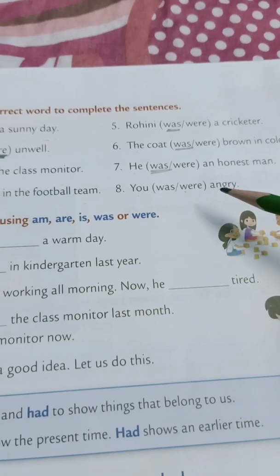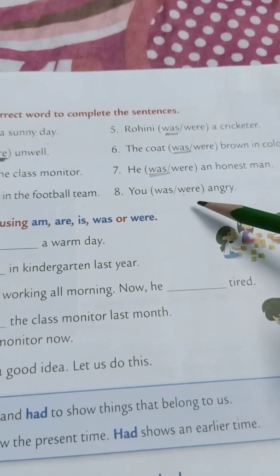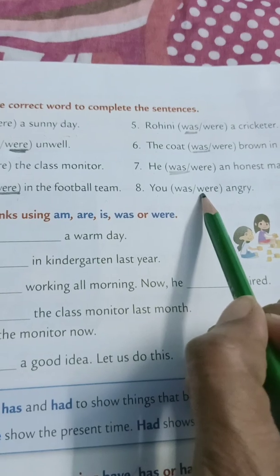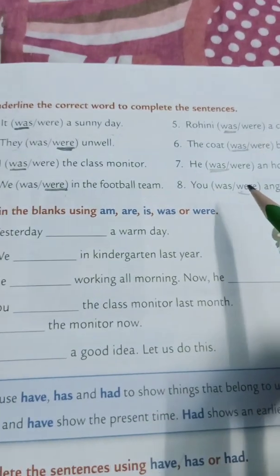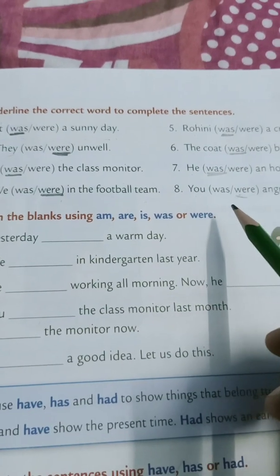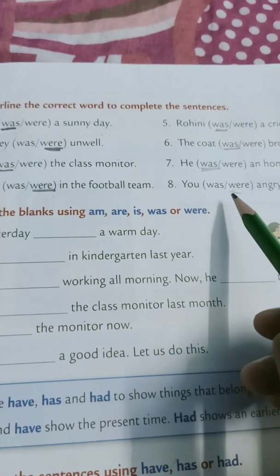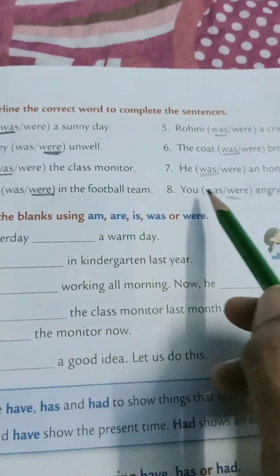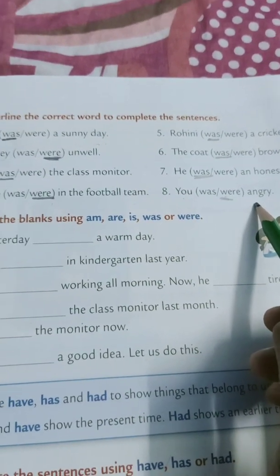He was angry or he were angry? We will use were. Here we have seen that we also use were with we, you and they. So this is the correct one. You were angry. Okay.